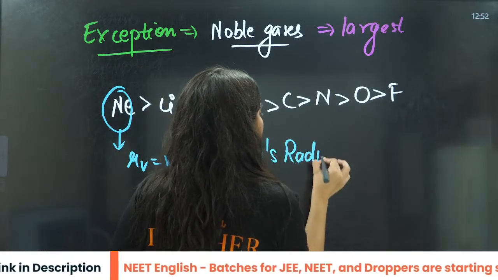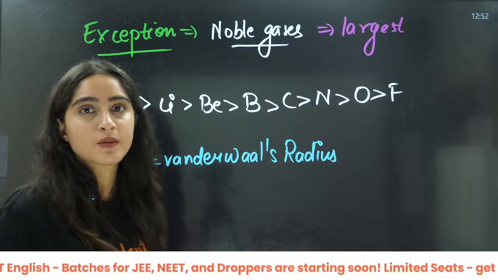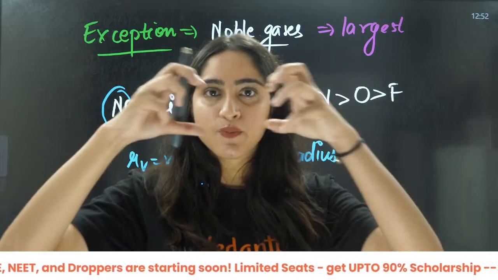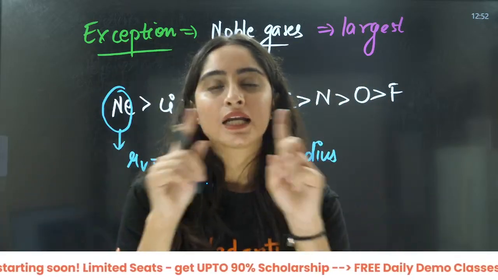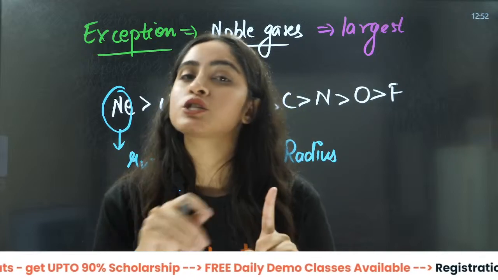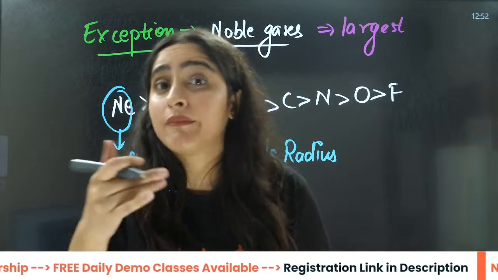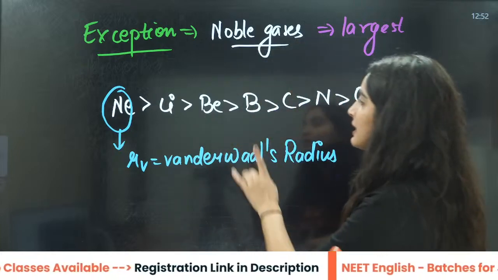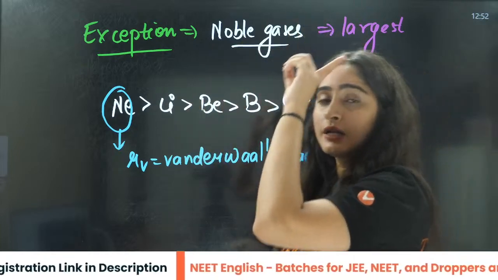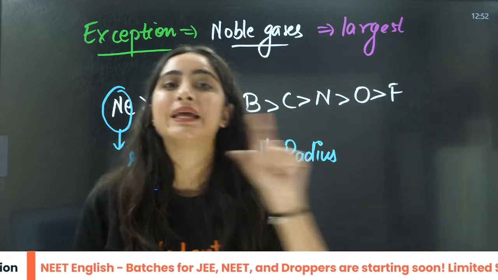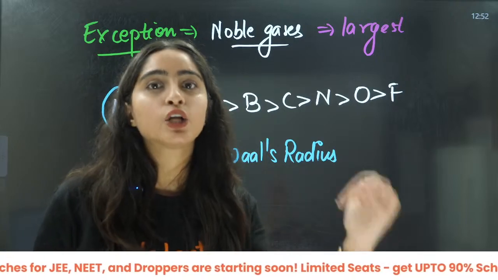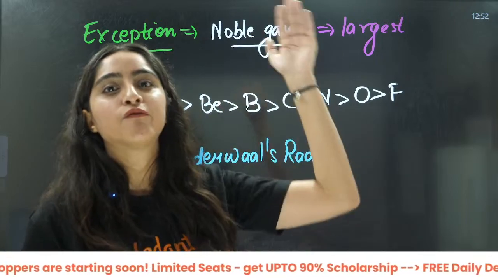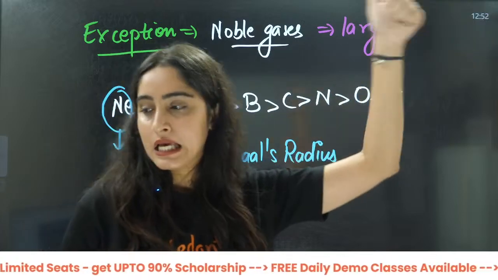And as I told you, the van der Waals radius is the maximum, because of the distance. That is why they have the maximum radius out of any other radius, be it covalent or metallic. That is why they have the maximum radius among the period. Among the period, firstly there will be group 18, then 1, 2, 3, 4 and so on.